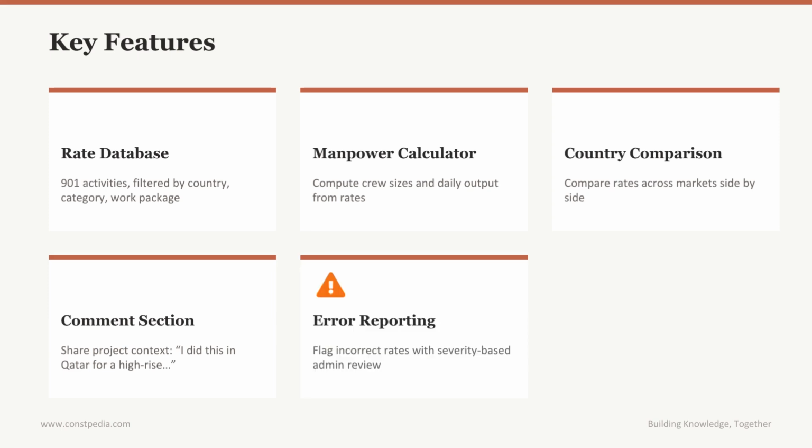Error reporting allows users to flag rates that appear significantly incorrect. If a rate seems off by 3x or more, users can submit a rate error report directly from the activity page, with a minimum 30-character justification.